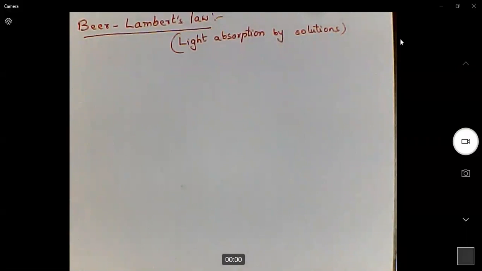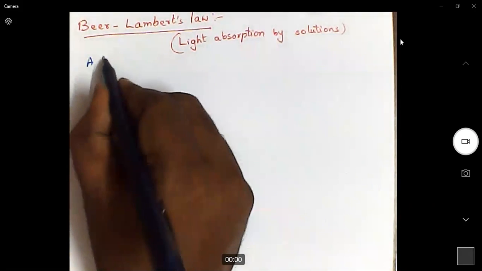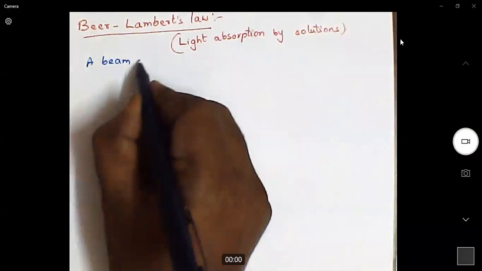Now we will discuss Beer-Lambert's law. What is Beer-Lambert's law? Beer-Lambert's law is about light absorption by solutions. When we pass light onto a solution, how it absorbs light and what are the terms involved in it. Generally, we use a beam of monochromatic light.